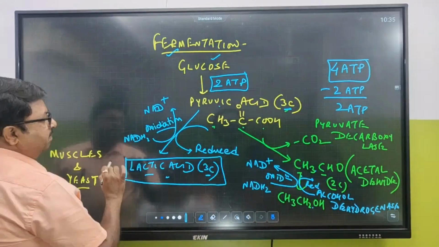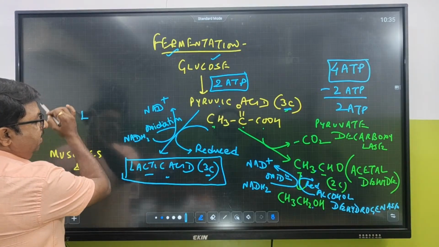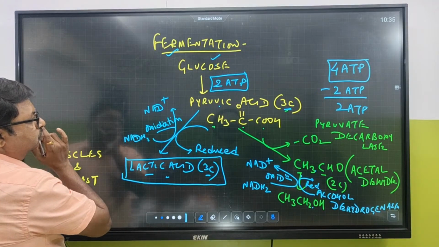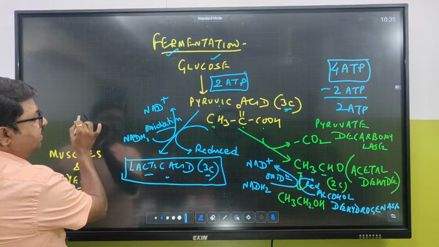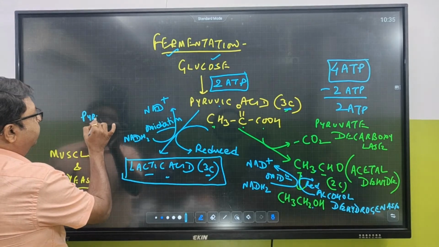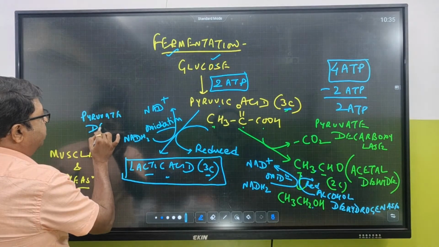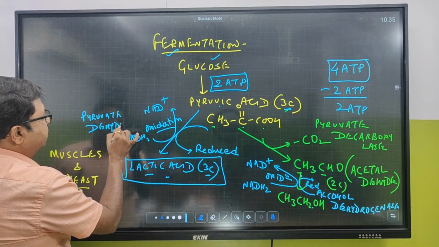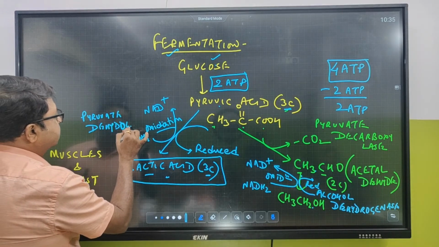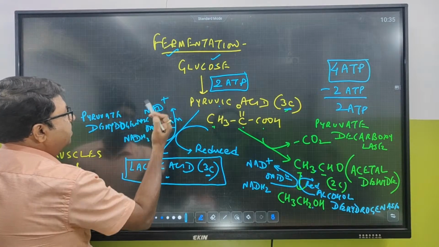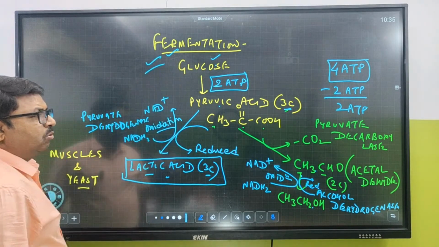What is the name of this enzyme? This is lactate or pyruvate? Pyruvic acid to lactic acid. It should be pyruvate dehydrogenase. Clear? So ये था fermentation आप लोगों के सामने.